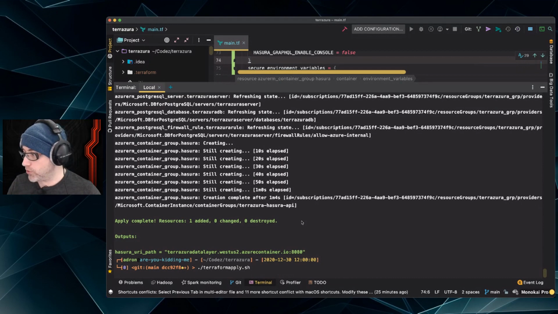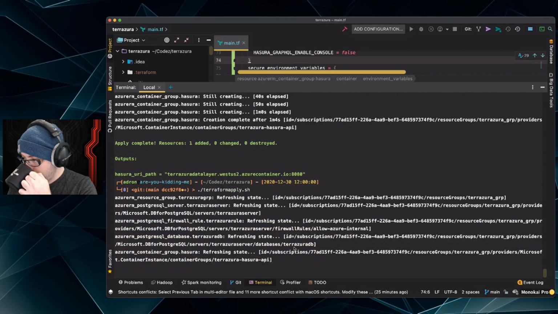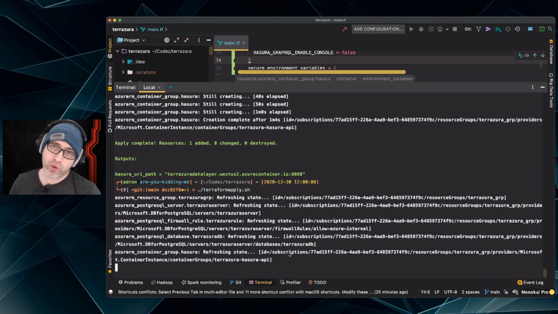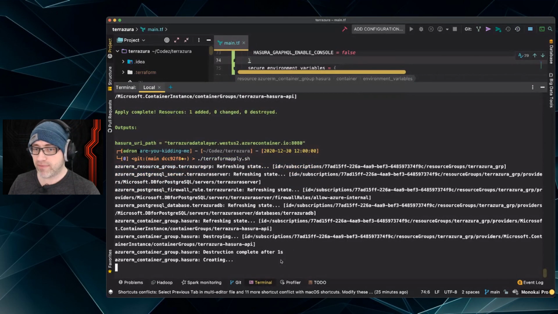Hopefully this won't take too long. But this path, it'll no longer be available there. But I'm going to show you how to work with the console against your Hasura API GraphQL server without having the console turned on the actual live API GraphQL server. That's the next trick. So I turned it off via the environment variable.